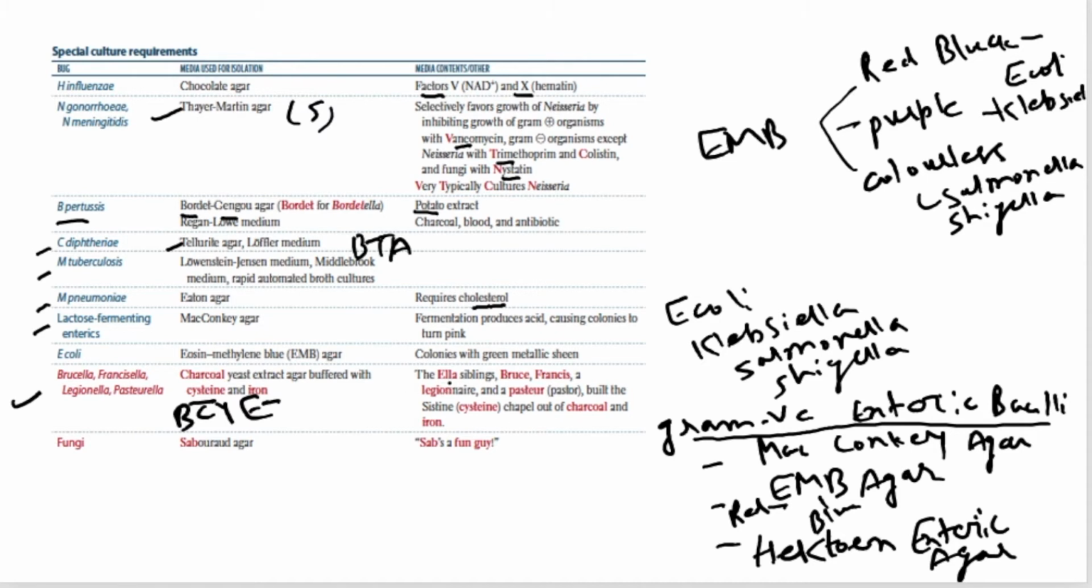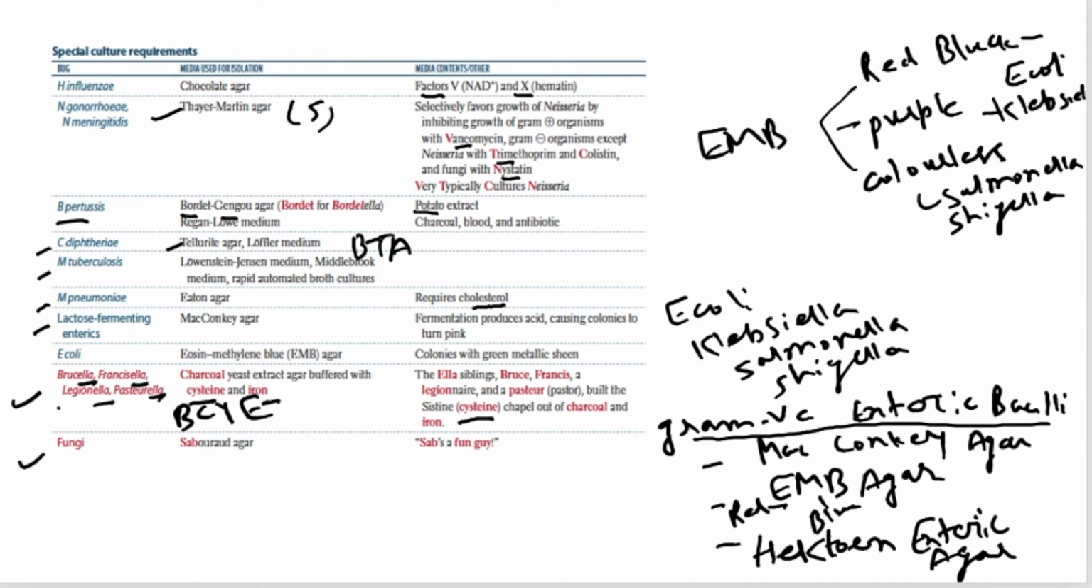What is the meaning of Ella siblings? The four classical bacteria which come in this category of culture media are Brucella, Francisella, Legionella, and Pasteurella. Their names end with Ella. So we remember by a mnemonic that four Ella siblings. Right? There are four Ellas. So the Ellas need cysteine. Important is cysteine. Cysteine is the buffering agent in charcoal yeast extract agar along with the iron.